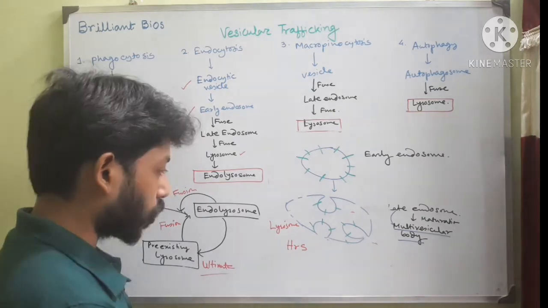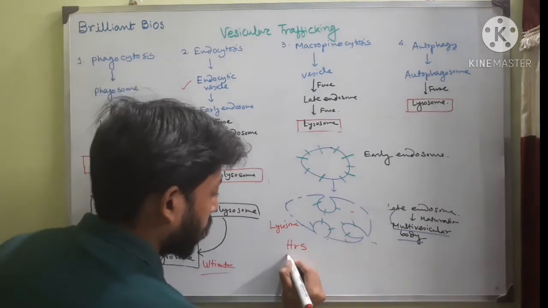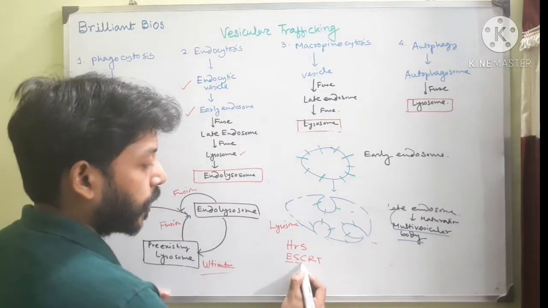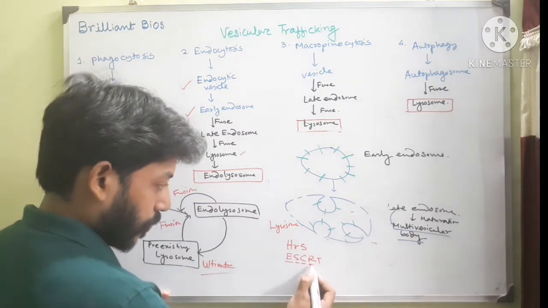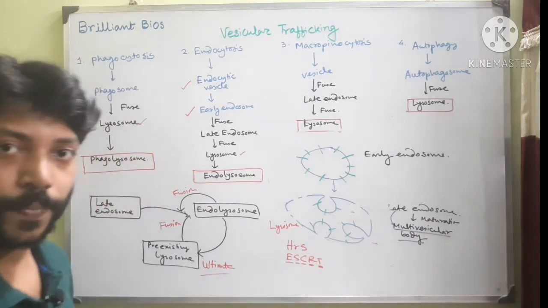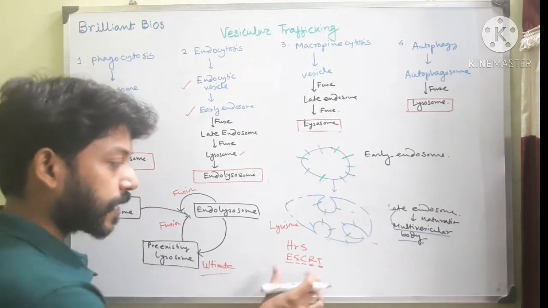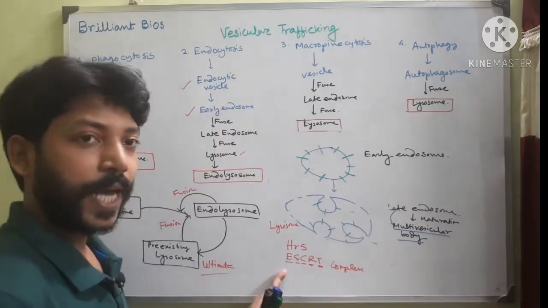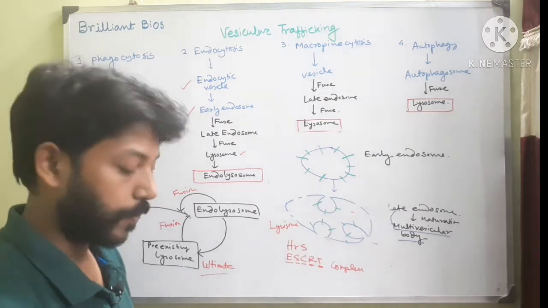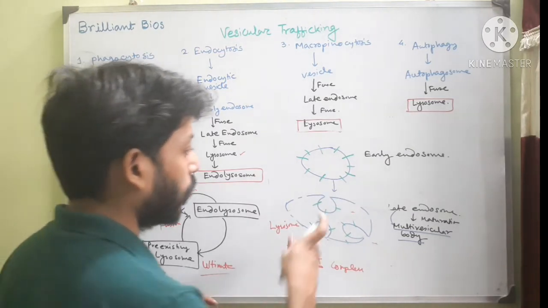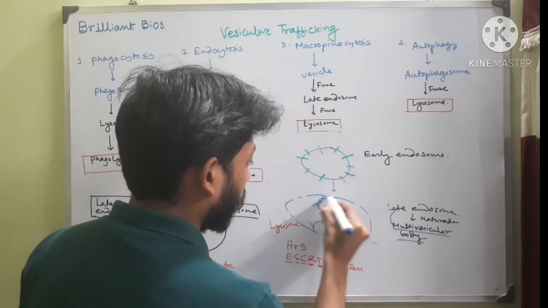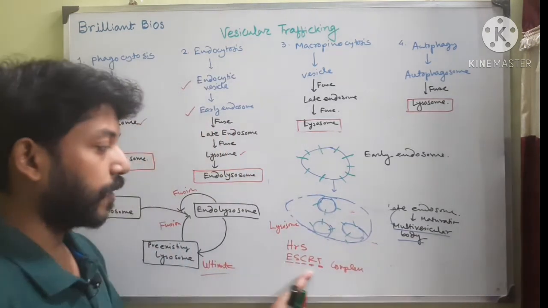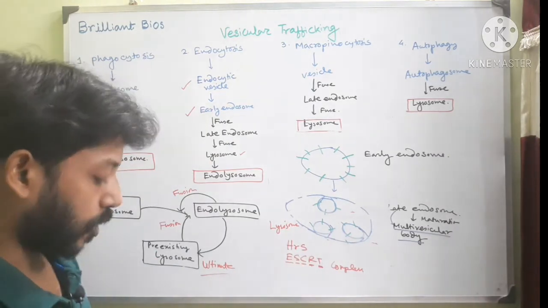And there is another protein complex called ESCRT. ESCRT means endosome sorting complex required for transport. You don't have to remember the full name, just name the complex. This ESCRT complex helps in the pinching of this bud, so that this bud ultimately forms. It helps in the formation of the total vesicle structure, through pinching by the ESCRT protein.